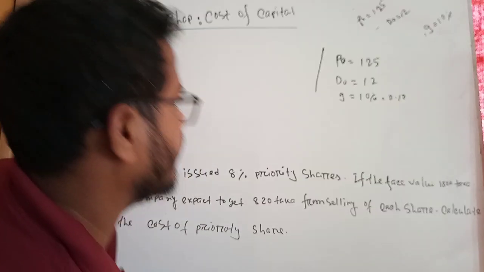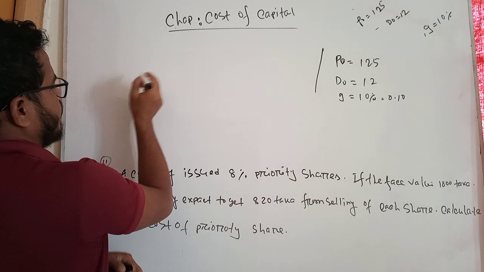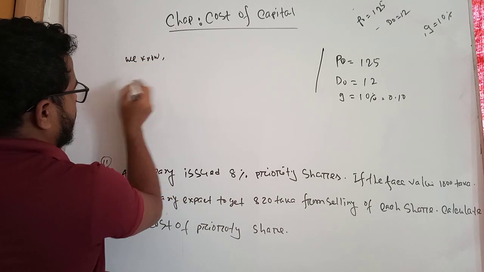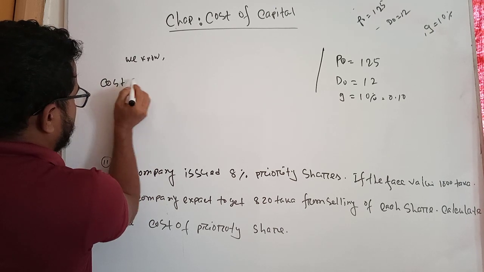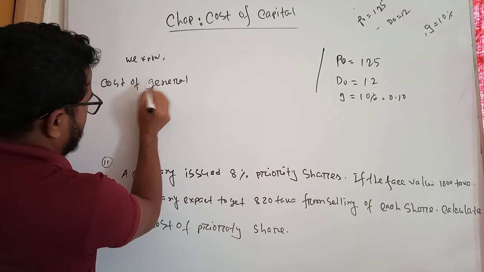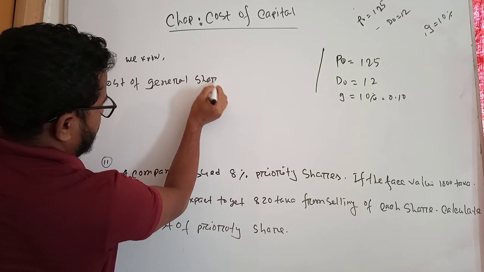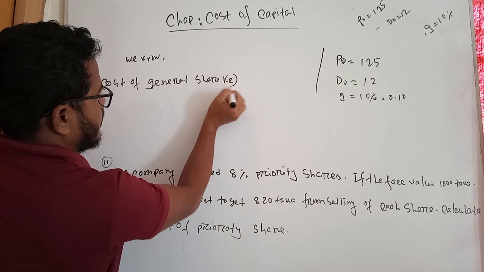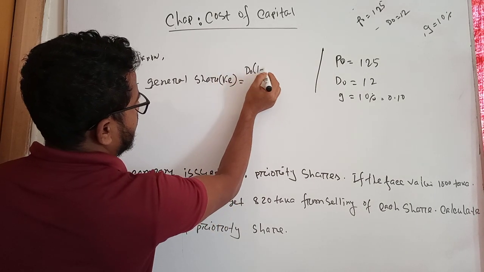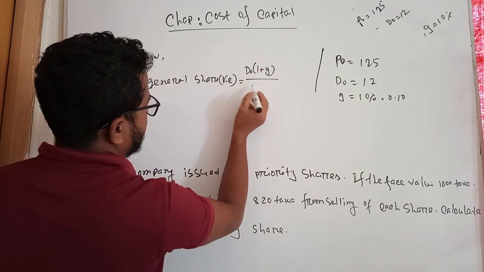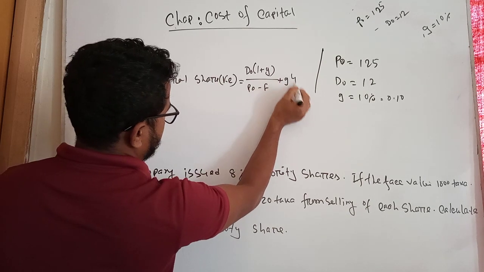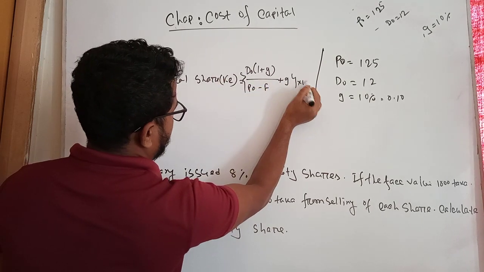Now I put the values in my formula. The formula is, we know that the cost of general share is represented by KE is equal to D0 into (1 plus G) divided by (P0 minus F) plus G, into 100.